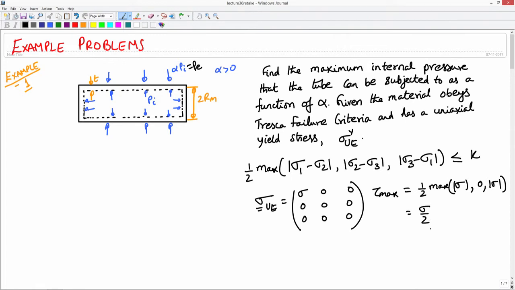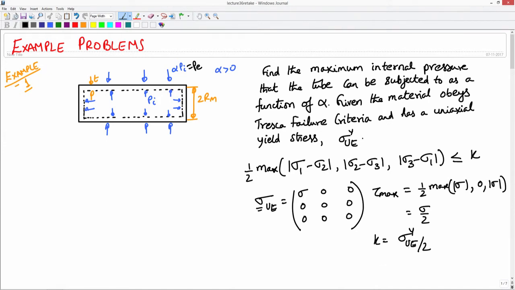And the maximum stress that it can take in uniaxial is sigma_yue, and hence kappa has to be sigma_yue by 2, because that is the stress at which the uniaxial state of stress begins to yield.